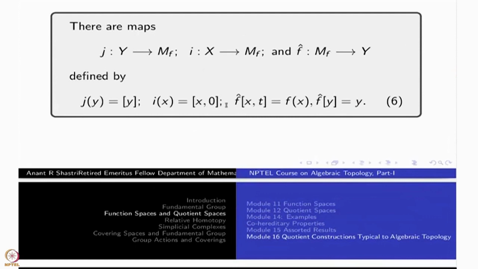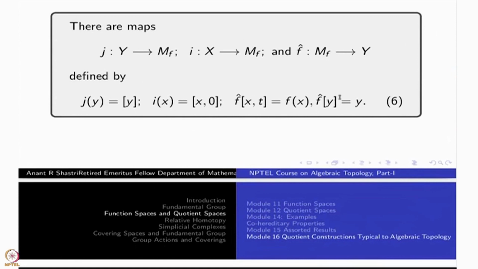The i of x is (x, 0). And then there is f hat from Mf to Y, f itself is extended. f hat of (x, t) is f(x). f hat of (x, 0) is just f(x). And X cross 1 gets identified with all these f(x). f hat of y I have defined, it is just y. If y is f hat of x, then this f(x) will be y, of course.